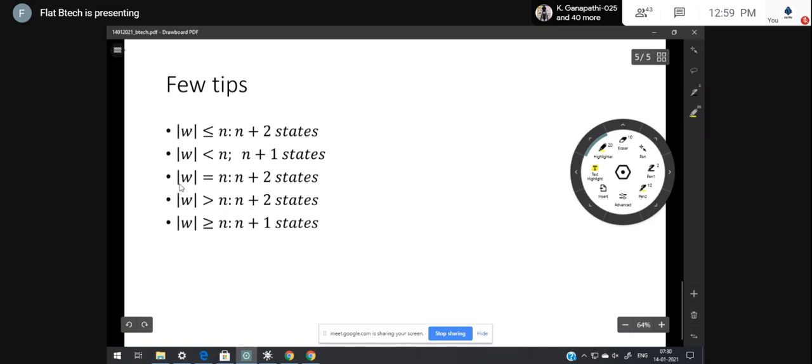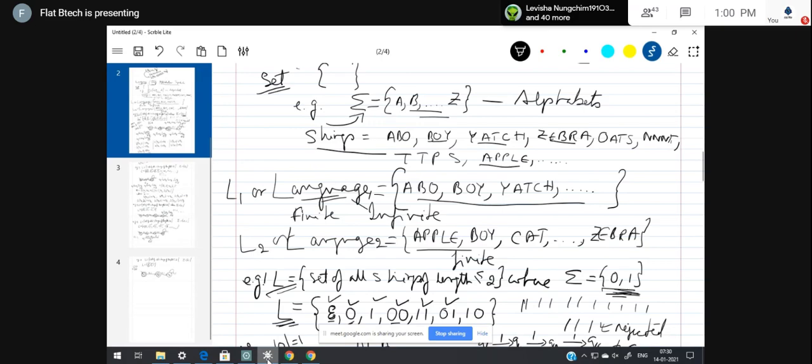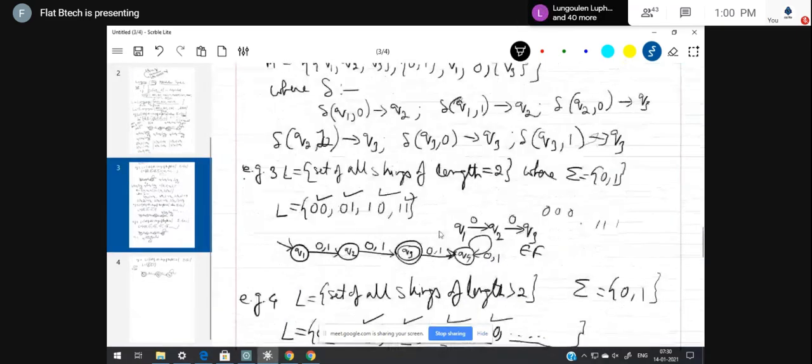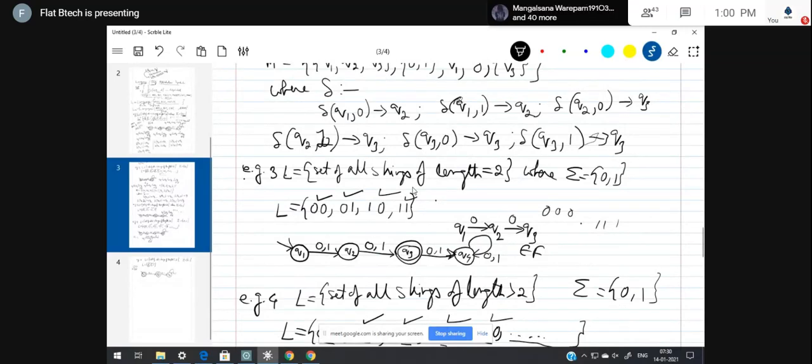Let me take this one. When the length of the string is equal to n, then we require n plus 2 states as per the formula.